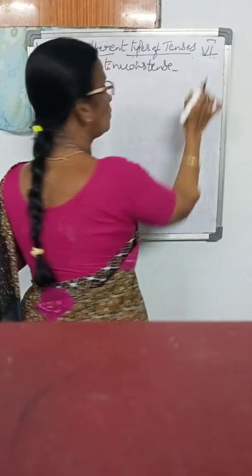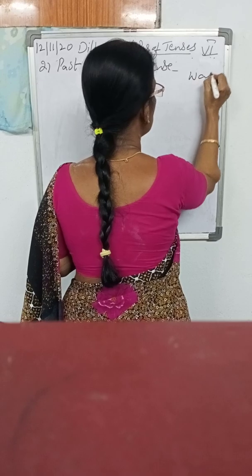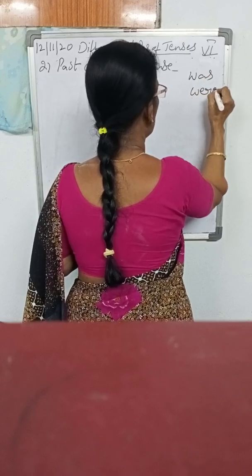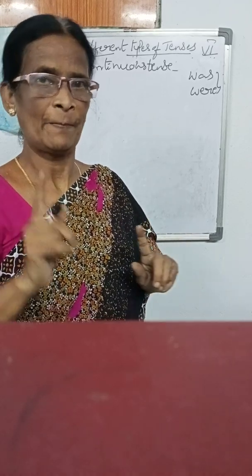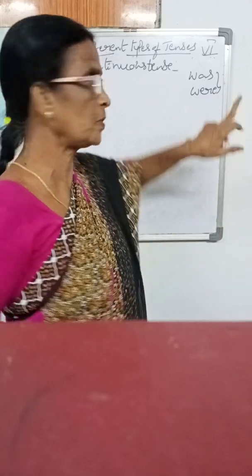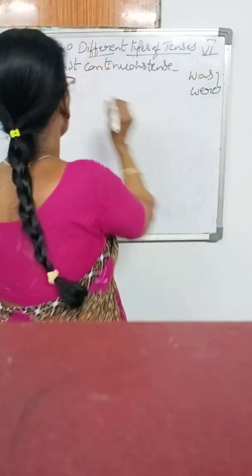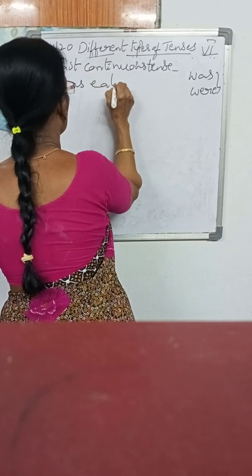Past continuous. Just now I wrote the present tense helping verbs, whereas the past tense helping verbs are was and were. These two are the past tense helping verbs. Present tense helping verbs: am, is. Past tense helping verbs: was, were. How to use? I was eating.